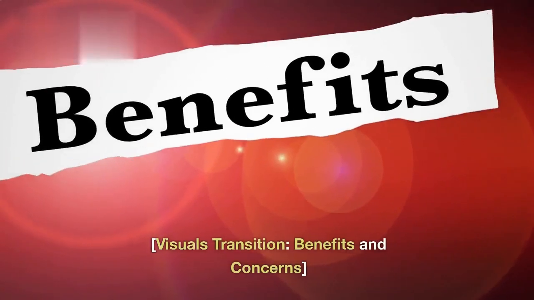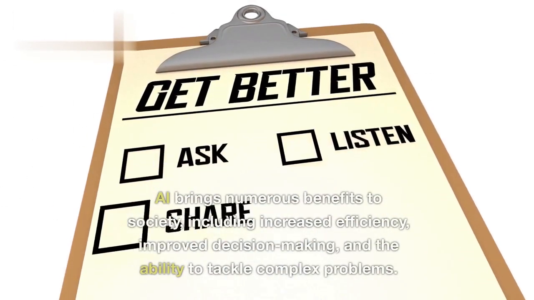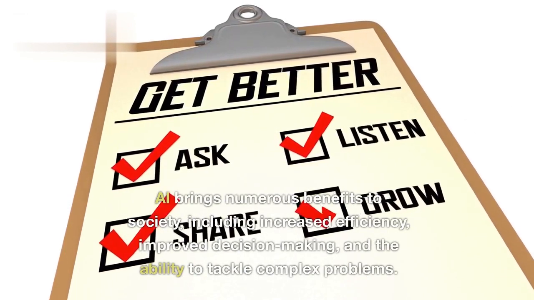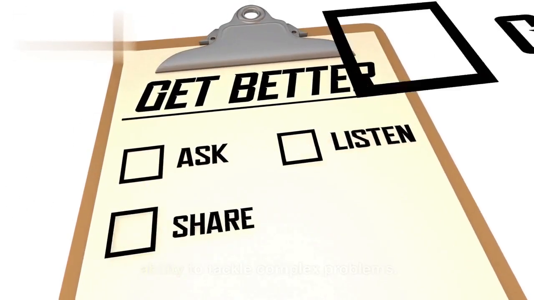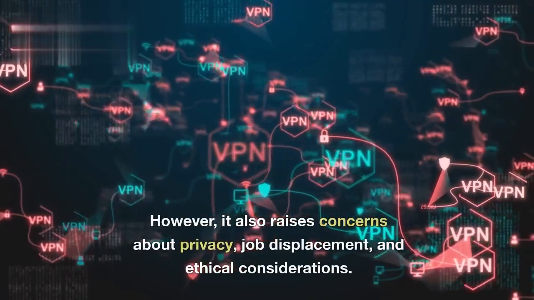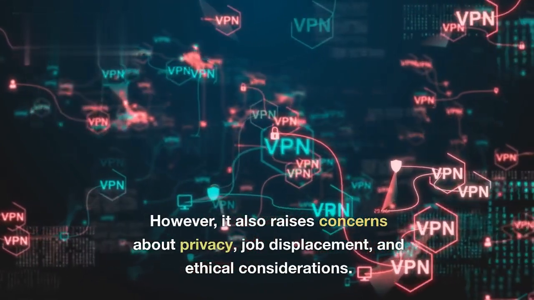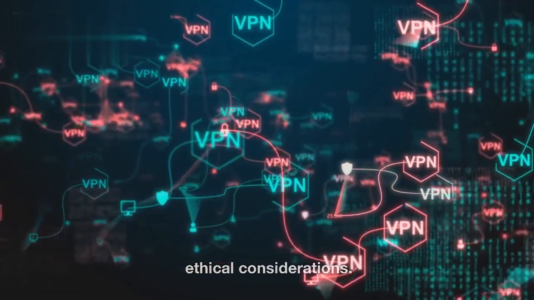Visuals transition. Benefits and concerns. AI brings numerous benefits to society, including increased efficiency, improved decision-making, and the ability to tackle complex problems. However, it also raises concerns about privacy, job displacement, and ethical considerations. It's essential to address these concerns and ensure responsible AI development and deployment.